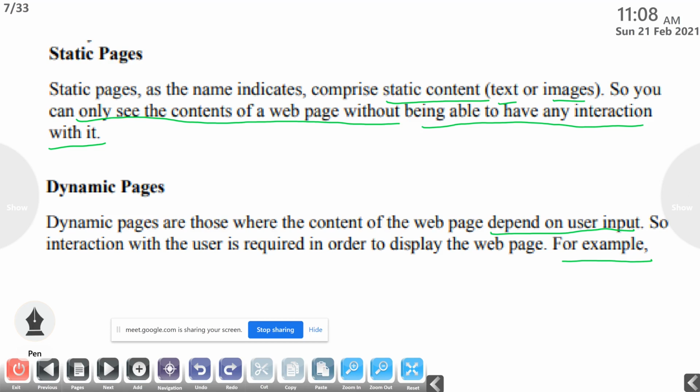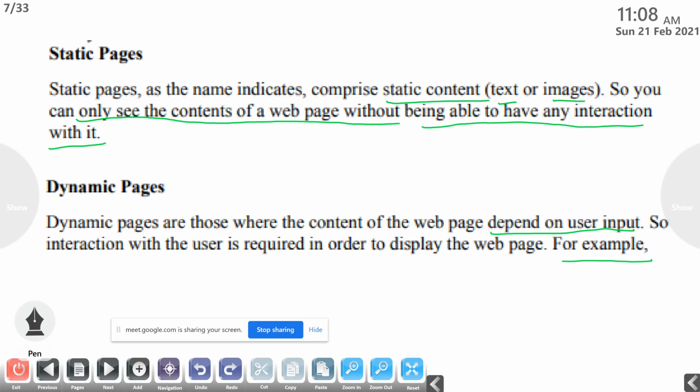Then another example, Amazon Prime. We just type Amazon Prime and enter the web page of Amazon Prime, and if you want to watch a movie, then all the movies that are available are displayed over there, and it will wait for the user's interaction. For example, if you click one movie name, then it will start playing. That type of page we call dynamic pages.